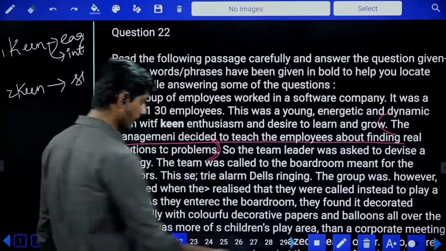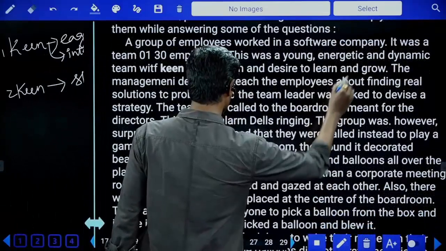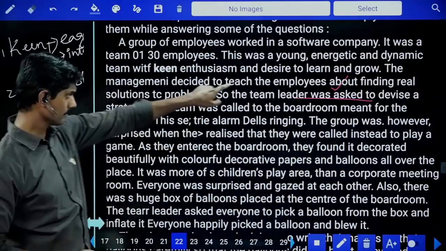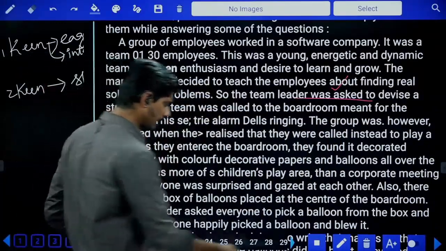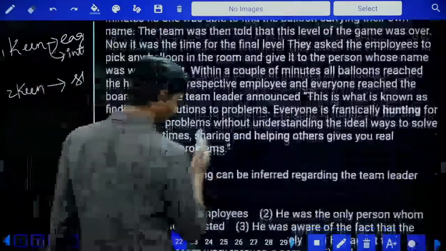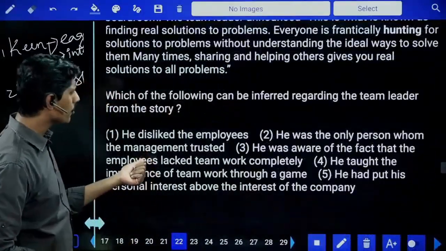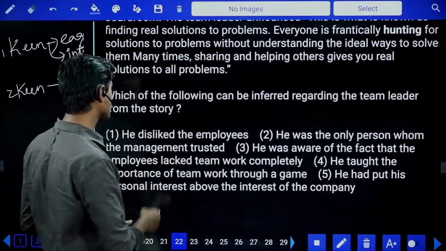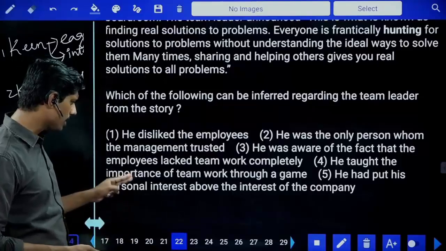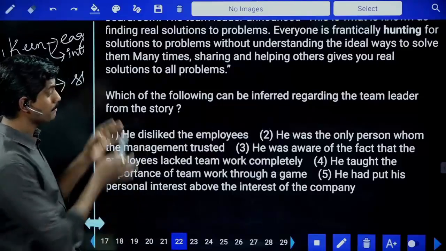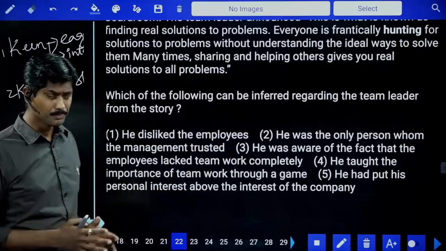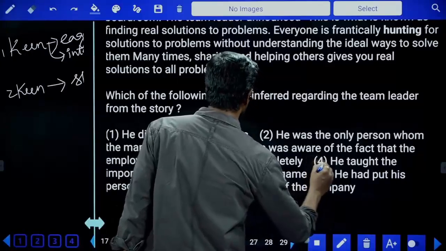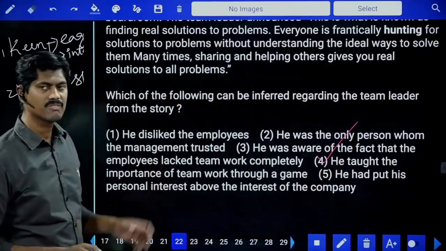So the team leader, now here it is given. Team leader was asked to devise a strategy. Why? Because they want to teach a solution, teach how to find out solution. He disliked the employees? No, he was the person whom the management trusted? Maybe. He was aware of the fact that the employees lack teamwork completely? Maybe. He taught the importance of teamwork through a game? Yes, because the story is about teaching something through the game. He had put his personal interest. No, answer is the fourth option. He had taught the importance of teamwork through a game.